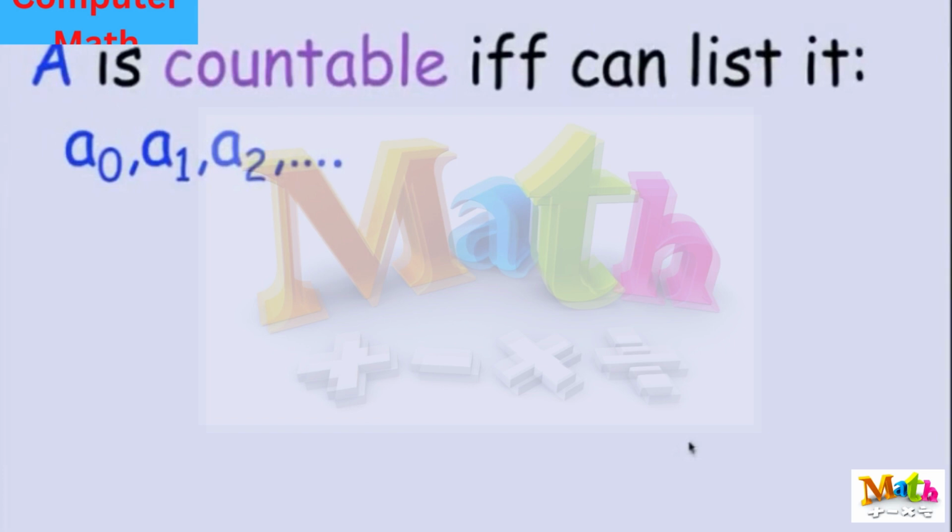But let's begin by coming up with the simplest form of Cantor's diagonal argument of how do you prove that a set is not countable. Well, remember, a set is countable if you can list it, possibly with repeats. So A is countable if there's a sequence A0, A1, A2, such that every element in the set A shows up at some time or other in the list, possibly more than once. And the only things in the list are elements of A.